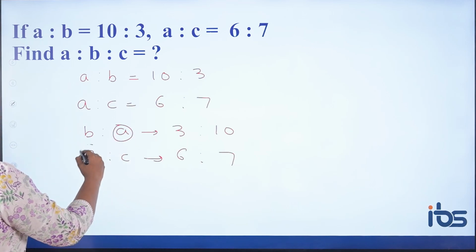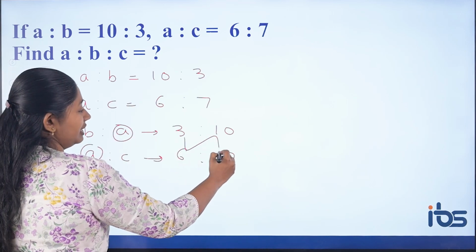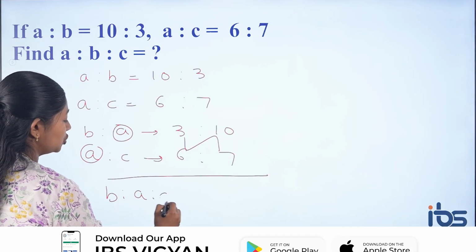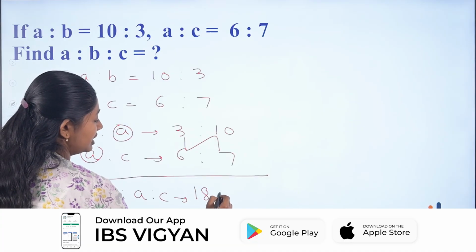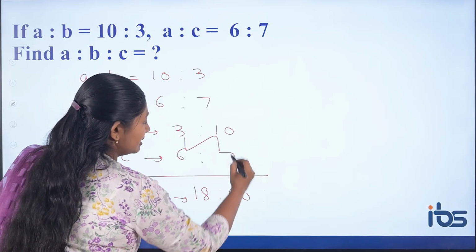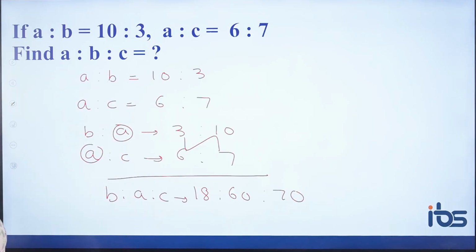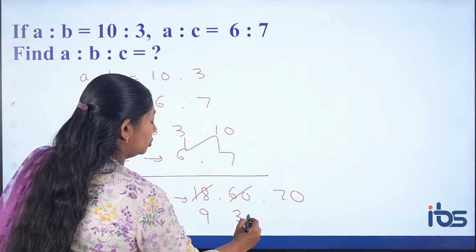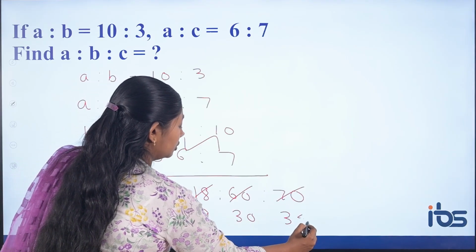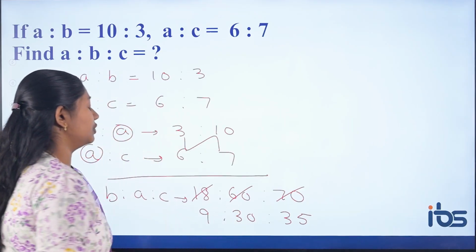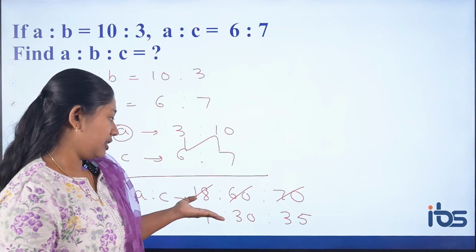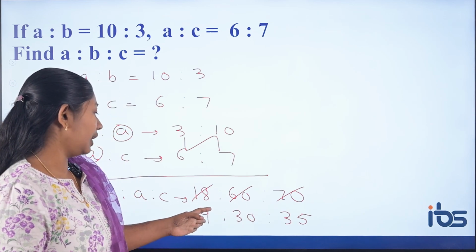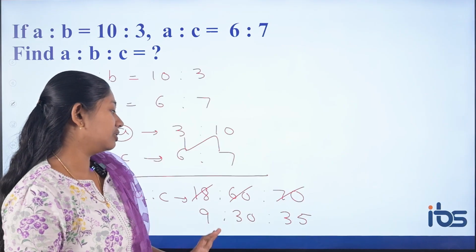Now these two elements are the same, so you can apply inverted Z. What you are going to get is B is to A is to C. 6 into 3, 18, 6 into 10, 60, 7 into 10, 70. Now you can see all 3 are divisible by 2. 2 9s are 18, 2 30s are 60, 2 35s are 70. Now you do not have any other common factor.